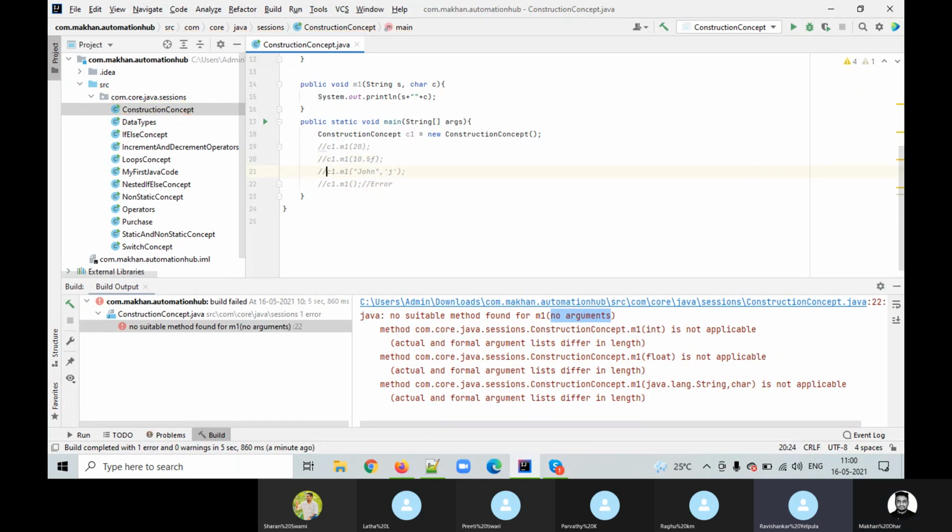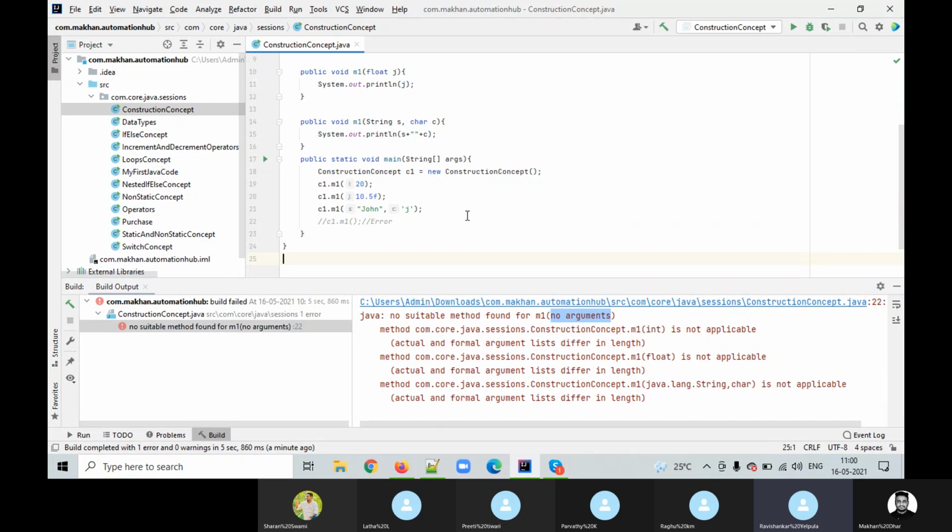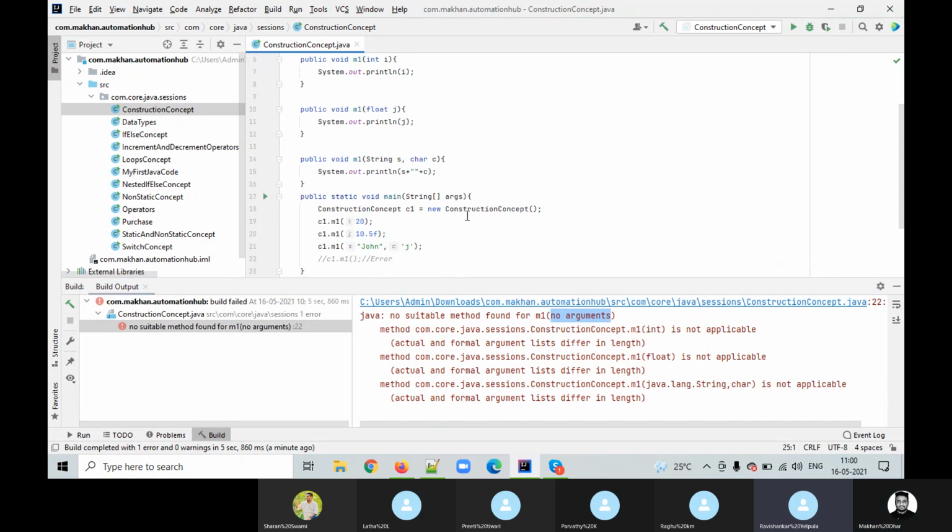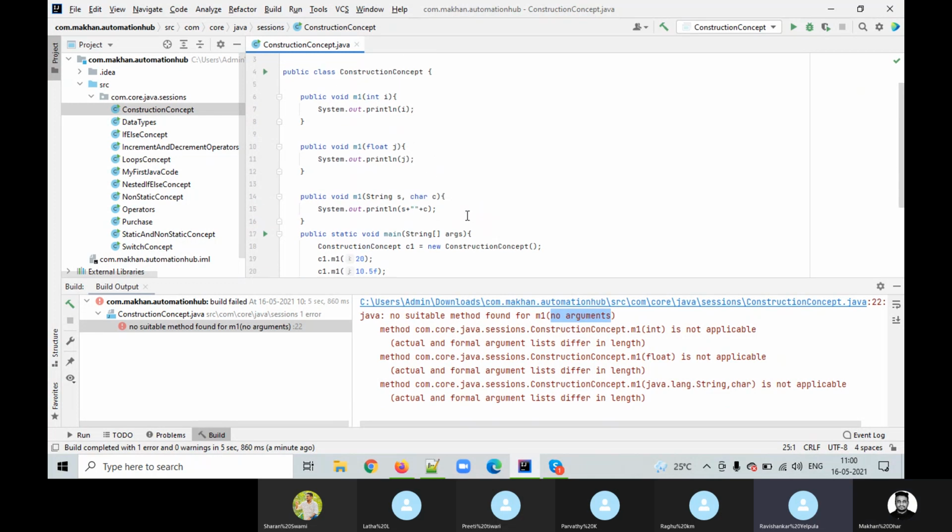This is called a signature, guys. The name of the method followed by the argument list differentiates one method from another, and this is called polymorphism. In simple words, we call this method overloading. Is it clear, guys?